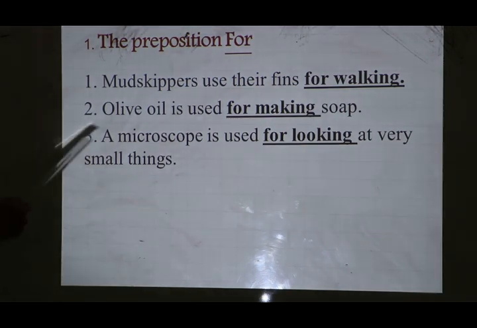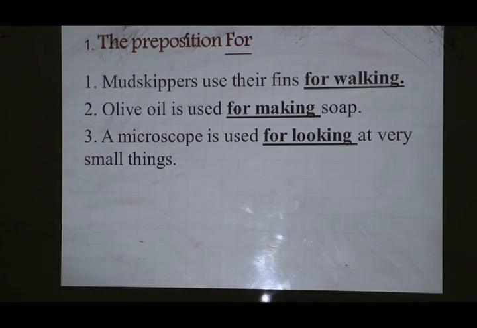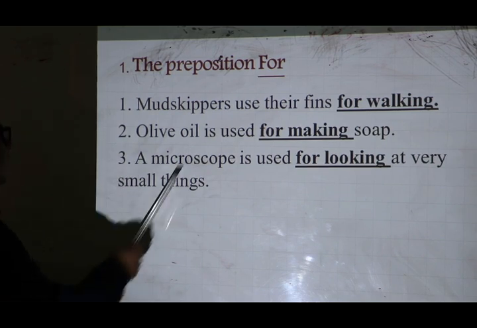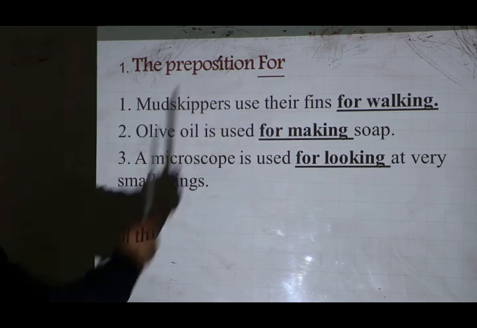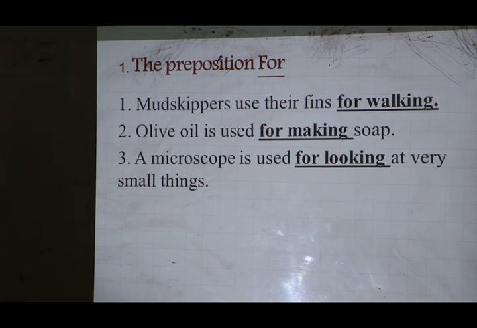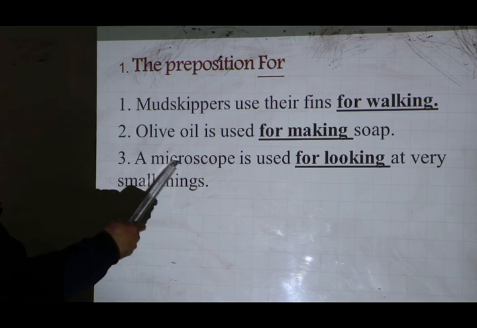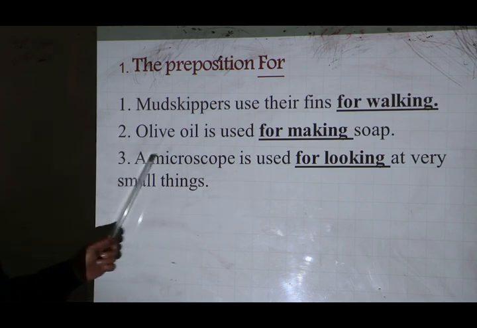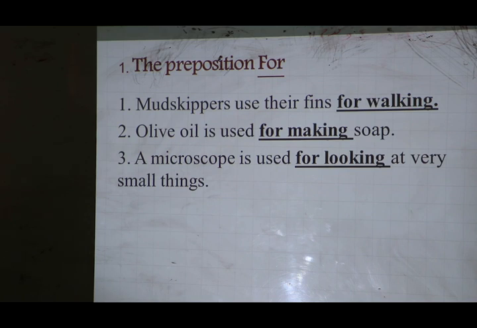And number two, olive oil is used for making soap. What is olive oil used for? The answer is making soap. The purpose of olive oil is making soap. A microscope is used for looking at very small things. What is a microscope used for? For looking at very small things.